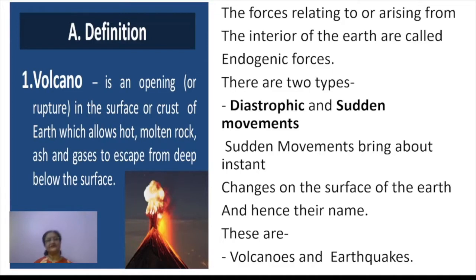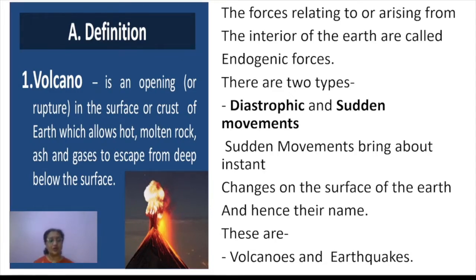First of all, when we define a volcano, it is just an opening or a rupture, you can say a crack, on the earth's surface, or on the crust of the earth, which allows hot molten rock, the molten form of rock, which is called magma when it is below the earth's surface.